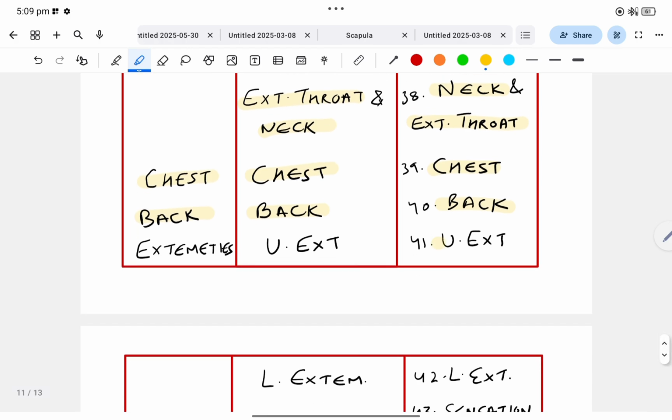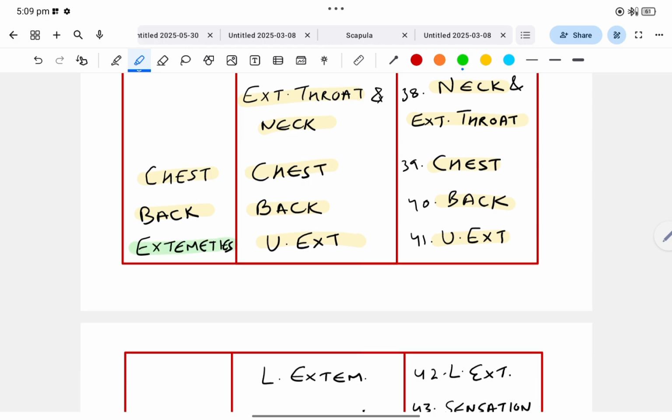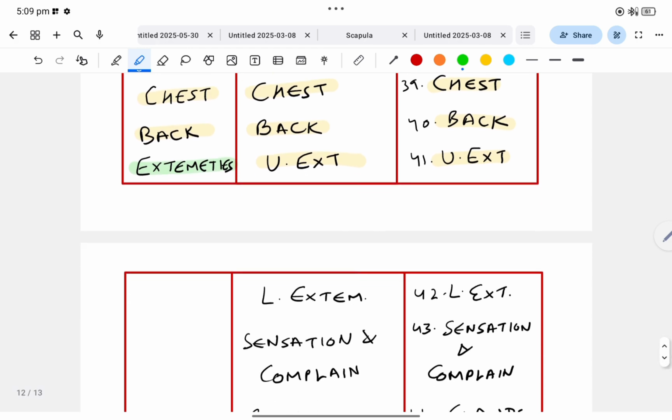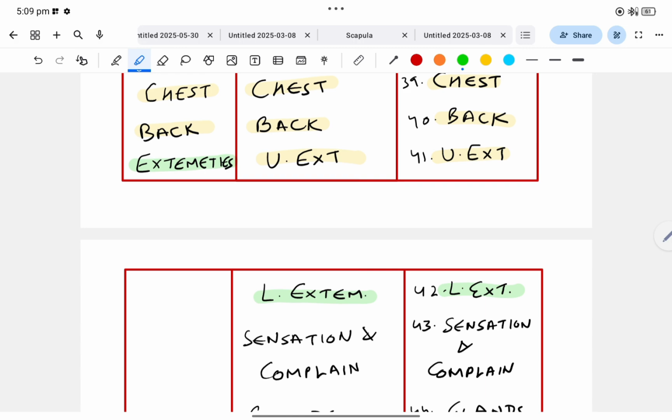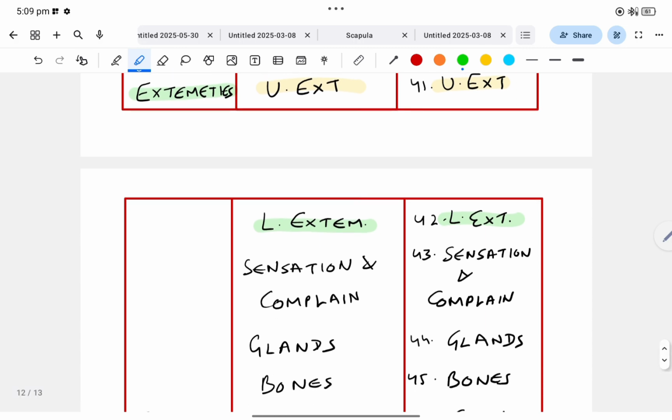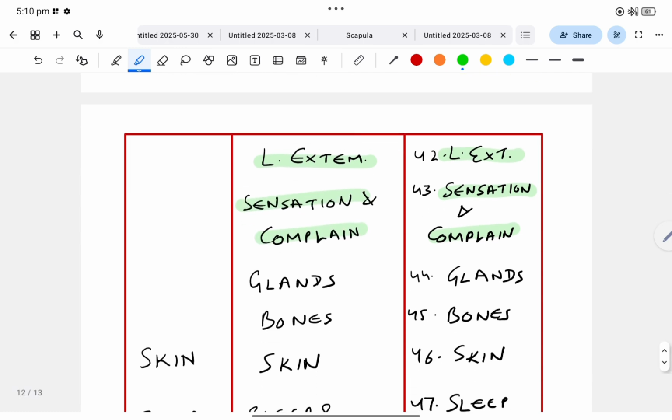Now the next chapter is upper extremities. In BBCR, the same chapter is present in BTPP, but in Kent, only the chapter extremities is there. Then after upper extremities, lower extremity is there, which is also present in BTPP, but there is no such chapter in Kent. There is only a single chapter named extremities in Kent. So the next chapter is sensation and complaints. The same is present in BTPP, sensation and complaints, but absent in Kent.